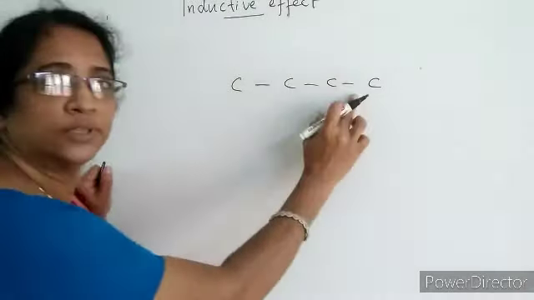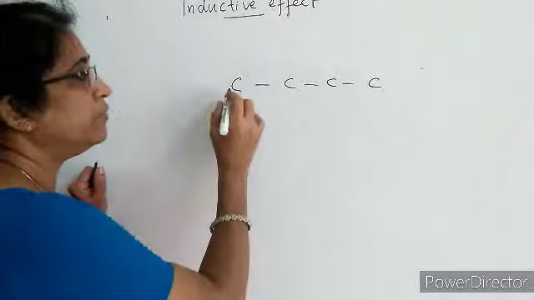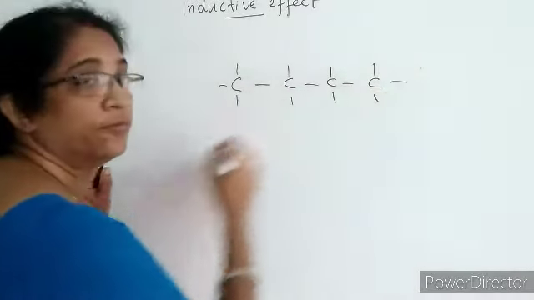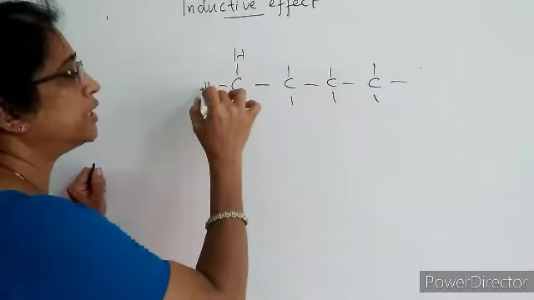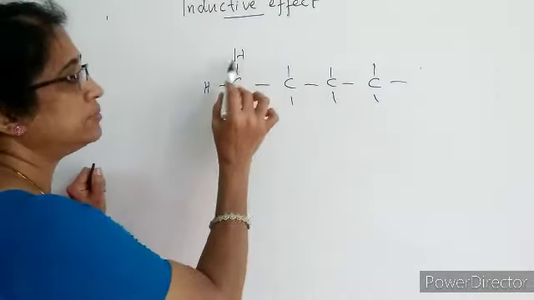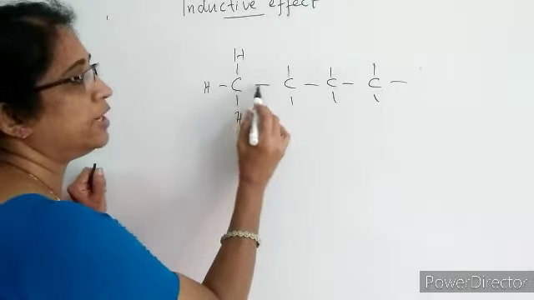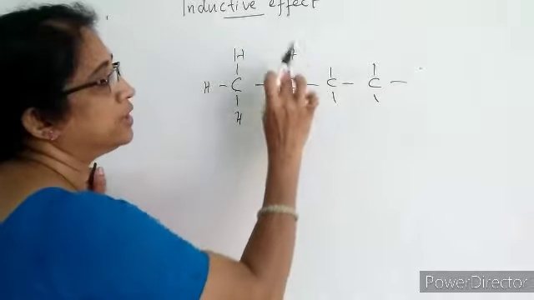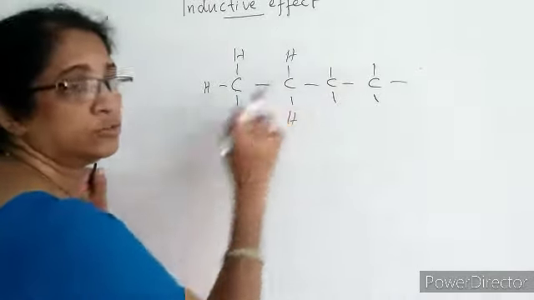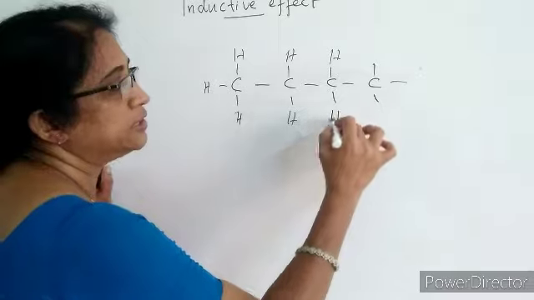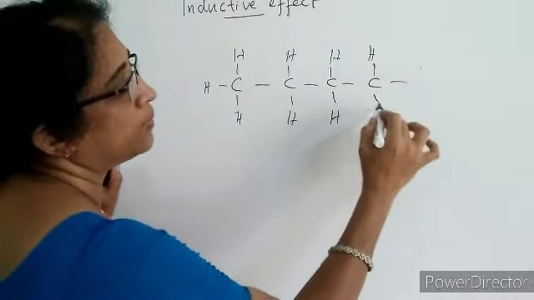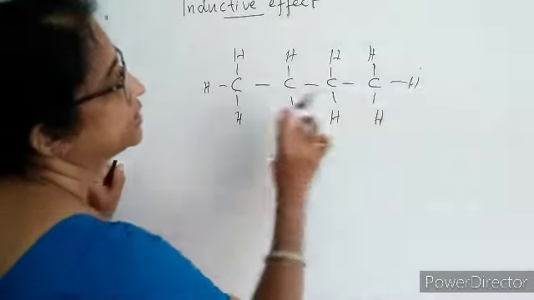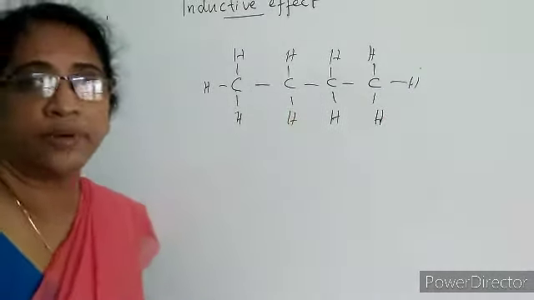Carbon-carbon, single bonded compounds are called saturated compounds, and we know that carbon is tetravalent. So a carbon atom can combine with four other atoms. The first carbon atom is combined with three hydrogen atoms and with one neighboring carbon. The second carbon also can combine with two hydrogen atoms and neighboring two carbon atoms. And like this we can satisfy the valencies of carbon by sufficient number of hydrogen atoms. And this carbon chain is called saturated carbon chain.